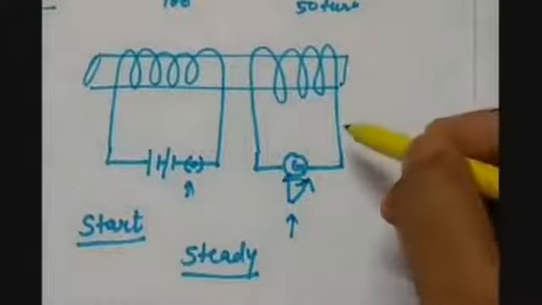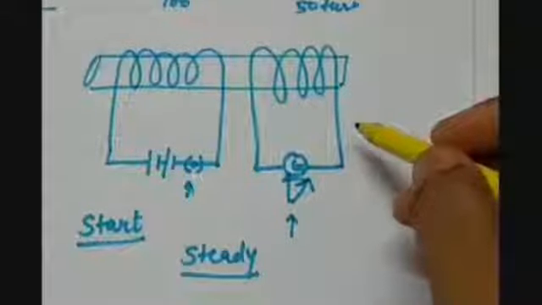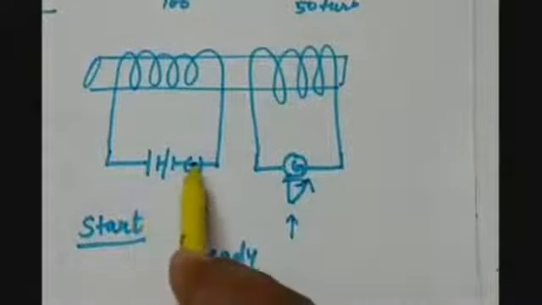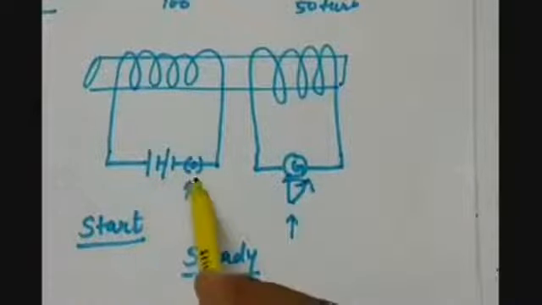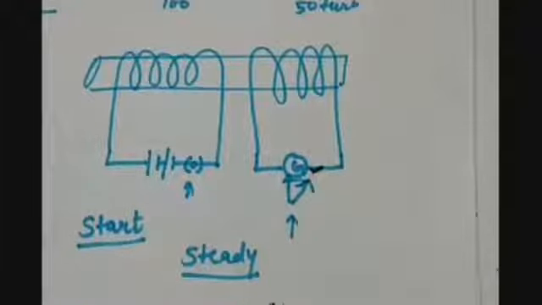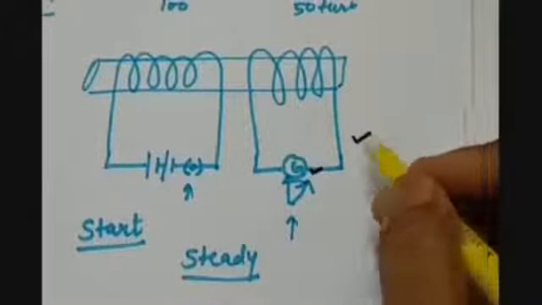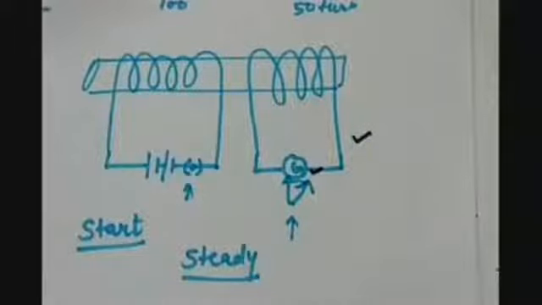That means there is no induced current now. But if we open the key, then again there is a deflection in the galvanometer. That means there is an induced current in the coil C2 whenever the current is starting or stopping.